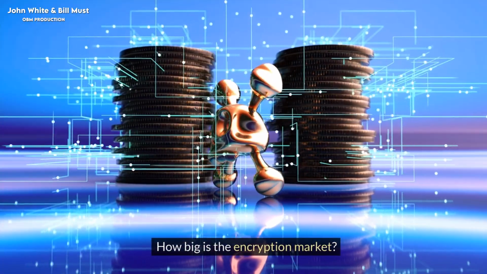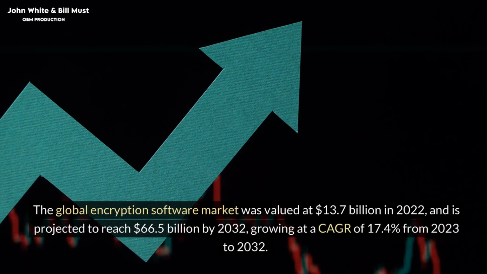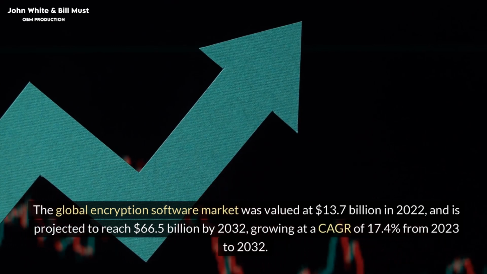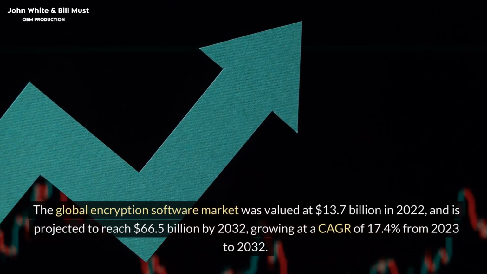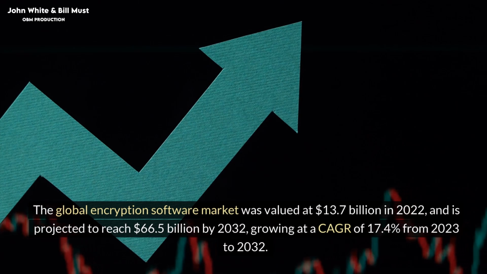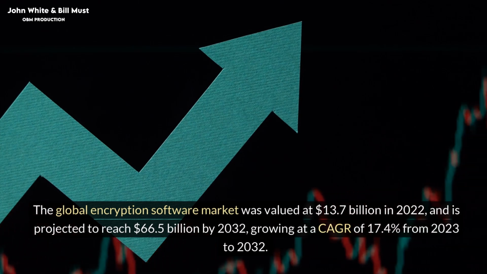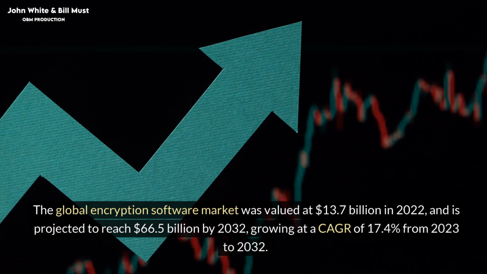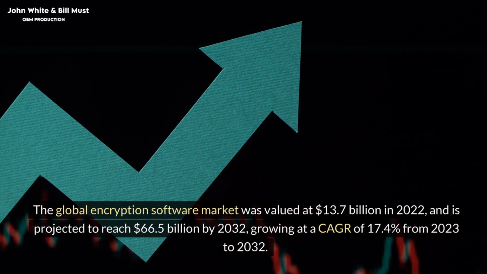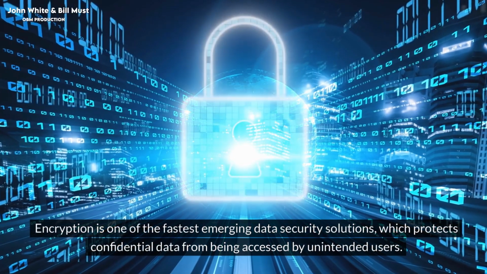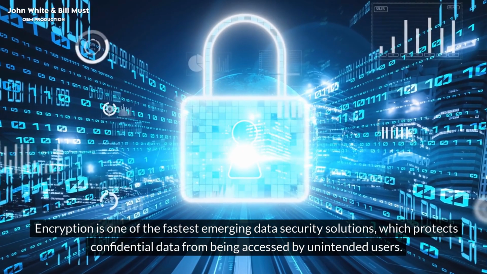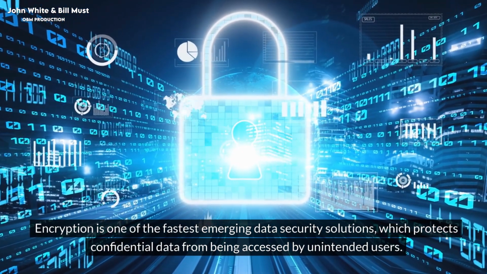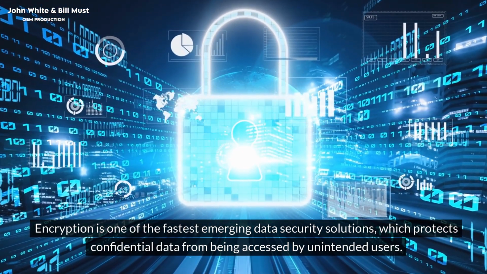How big is the encryption market? The global encryption software market was valued at $13.7 billion in 2022 and is projected to reach $66.5 billion by 2032, growing at a CAGR of 17.4% from 2023 to 2032. Encryption is one of the fastest emerging data security solutions, which protects confidential data from being accessed by unintended users.